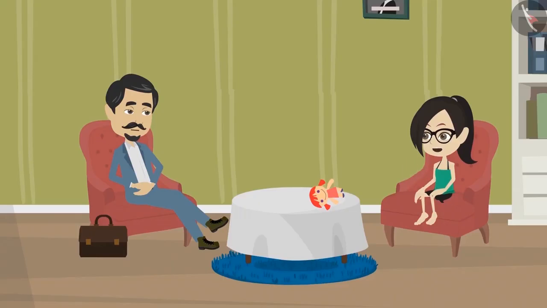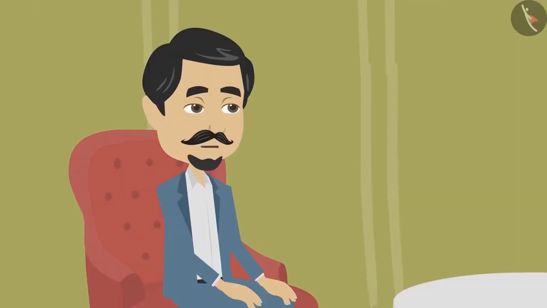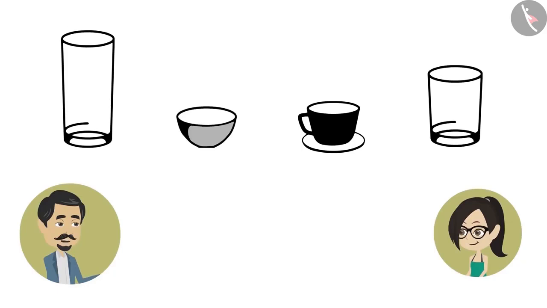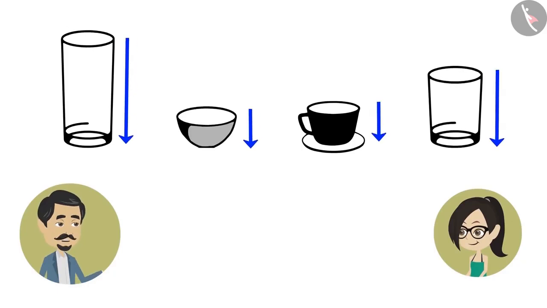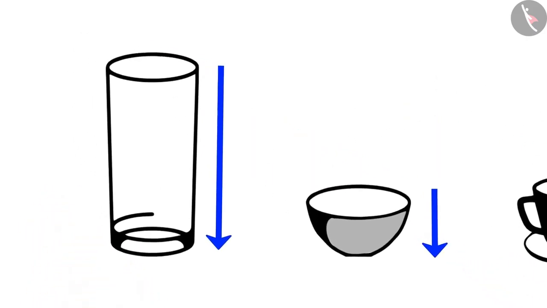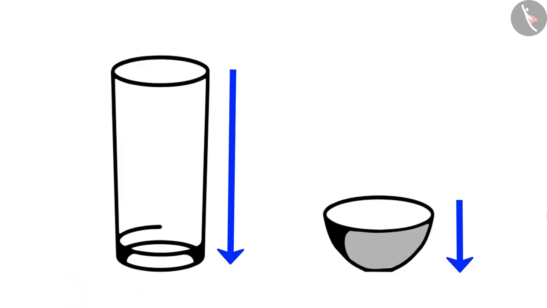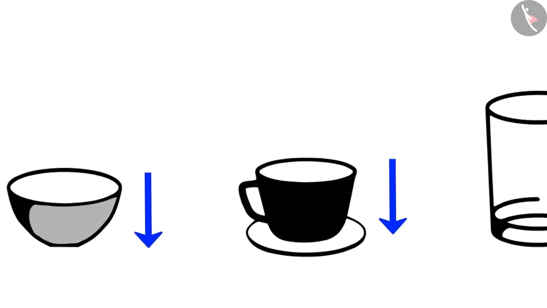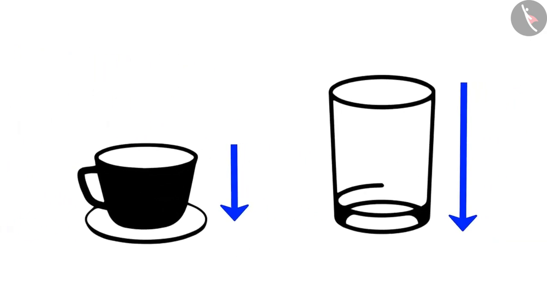Oh, so it is not necessary that we only measure the depth of those objects which are below ground. Yes, Vandana. For instance, depth is also measured in kitchen utensils because they are filled with goods. The deeper the utensil, the more quantity it can hold. The depth of a vessel helps in determining what could be stored in it.